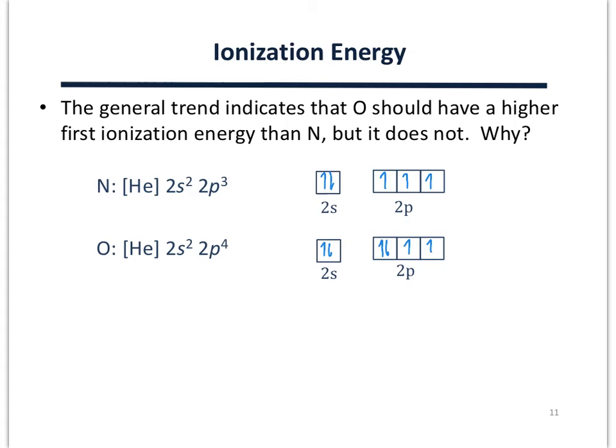The net result, however, is that it takes more energy than anticipated to remove an electron from nitrogen with its stable configuration than it does from oxygen. So nitrogen's first ionization energy is greater than oxygen's despite the prediction.